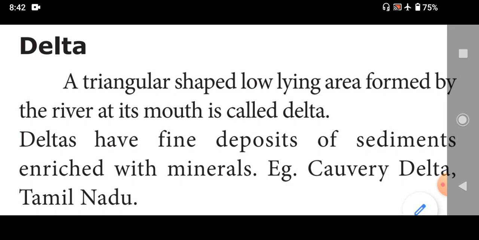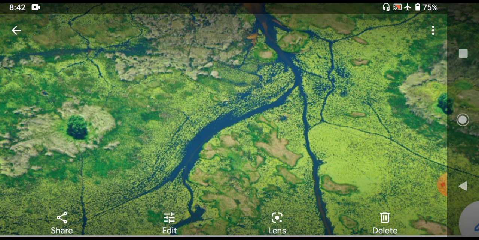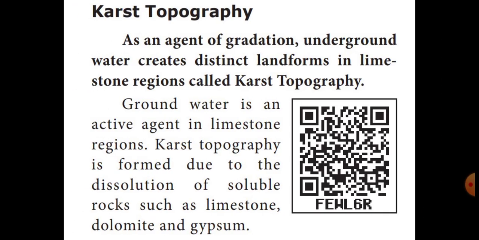Now you see, this is the image of a delta. Then the last one is karst topography.